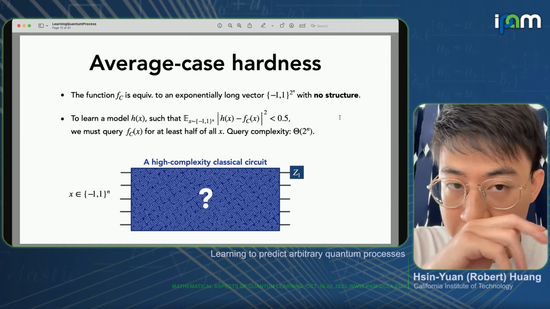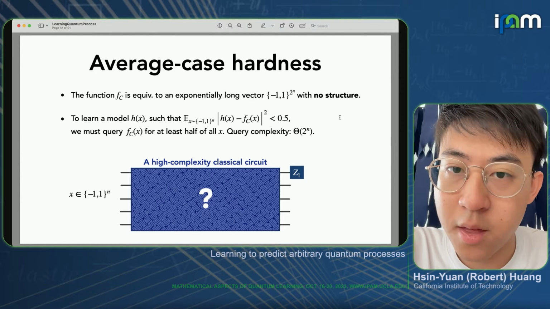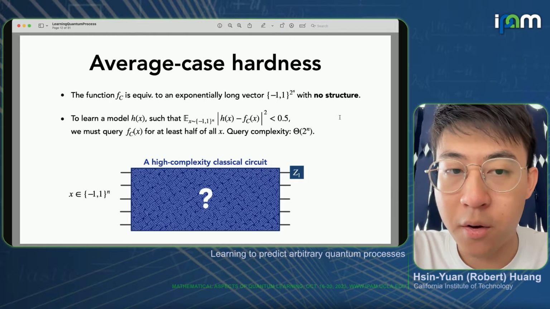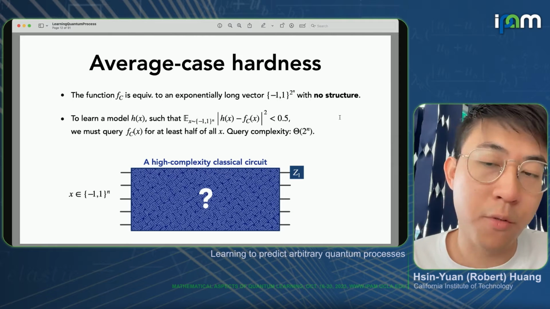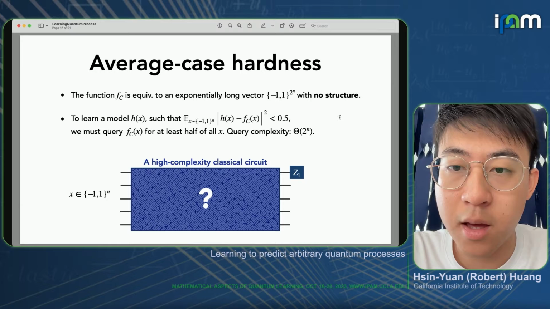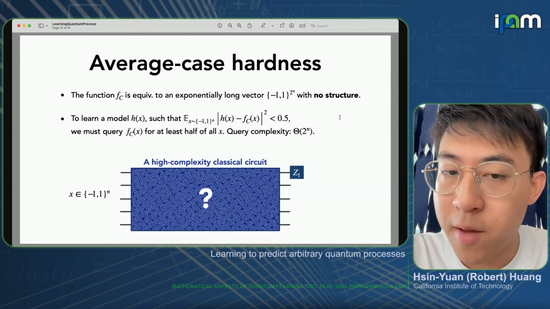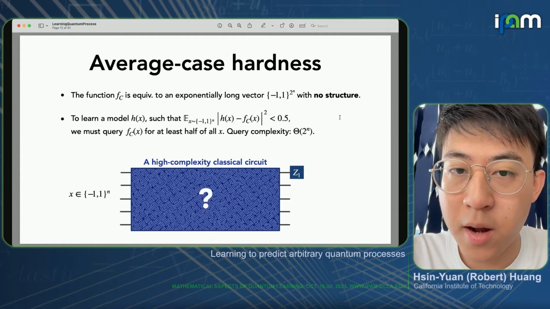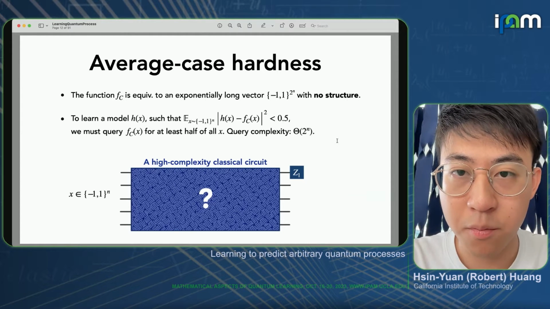And the problem is not much easier if we consider the average case. Again, because the function is an exponentially long vector without any structure. So now if we wanted to learn a model h(x), such that when we randomly sample x, let's say from the uniform distribution over the Boolean hypercube, we want the average error to be, say, less than 0.5. It essentially means that we need to know what f_C(x) is for at least half of all x. And since there's, again, exponentially many different x, and the function has no structure, the query complexity would also be exponential.